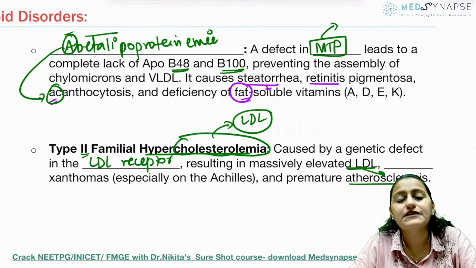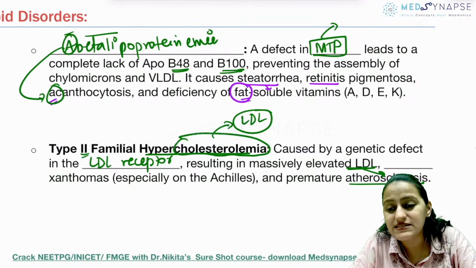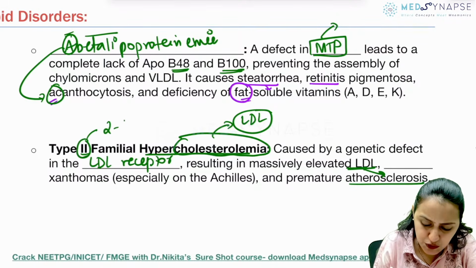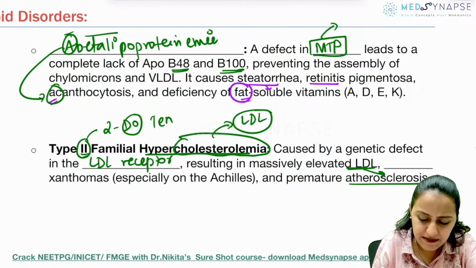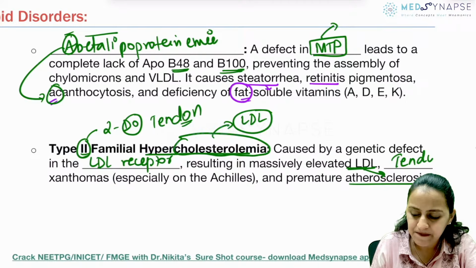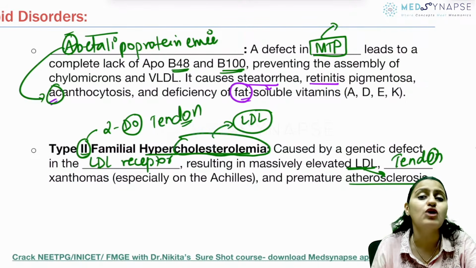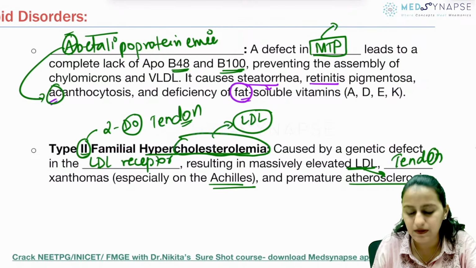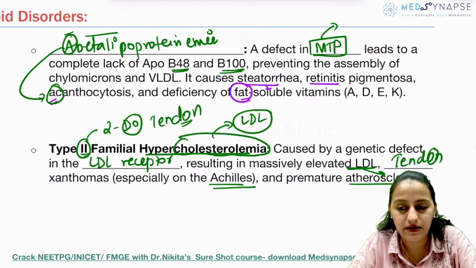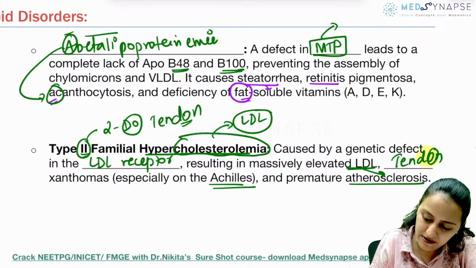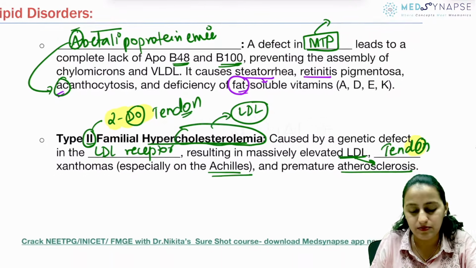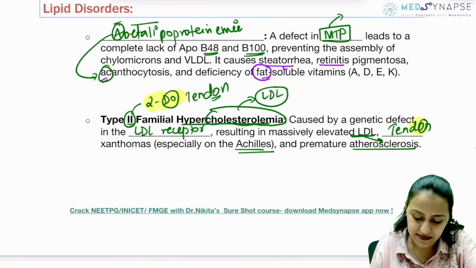Palmar eruptive xanthoma, tendon xanthoma. What xanthoma do you see here? So remember, this is type 2. Type 2 means tendon. Remember, tendon xanthoma is what you have in hypercholesterolemia. It is tendon xanthoma, Achilles tendon commonly affected. Tendon xanthoma, very, very important. Remember, we have learned all these tricks. So this is tendon xanthoma, and then you have atherosclerosis.